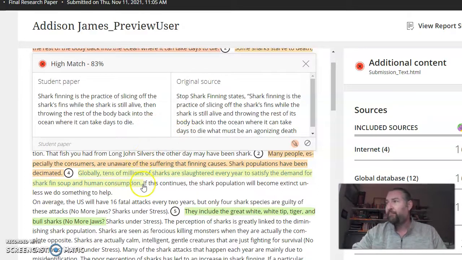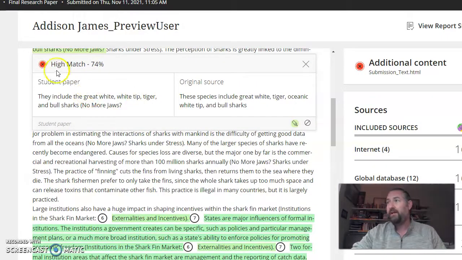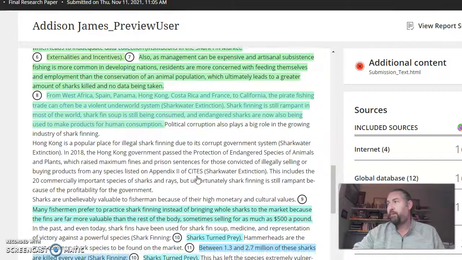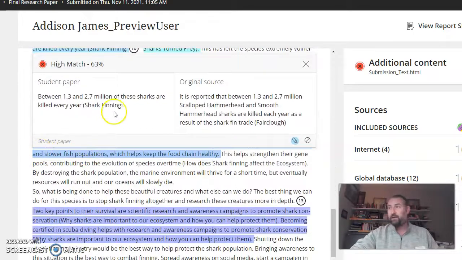So I, as the instructor, can continue to go through. I can continue to click on everything. It gives me a probability or likelihood that the original source, they included the great white, white tip, tiger, and bull sharks. These species included great white, tiger, oceanic white tip, and bull sharks. Okay, so maybe they just took some info from that list, but that's not plagiarism there, I wouldn't think. They just have the same thing. I'd have to read the context, but as you can see, each example of potential plagiarism is highlighted, and then it even links us as the instructors to the exact thing on the website where it was taken.